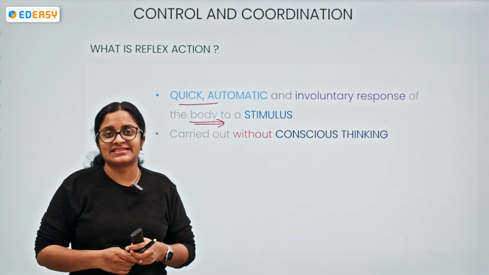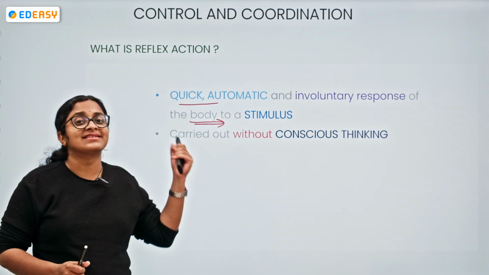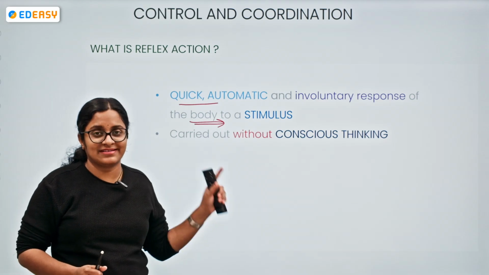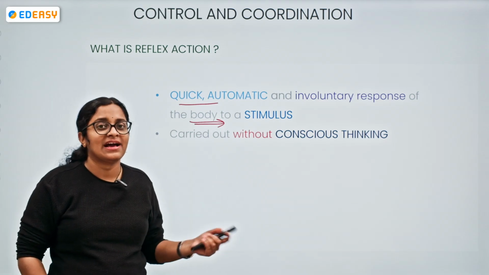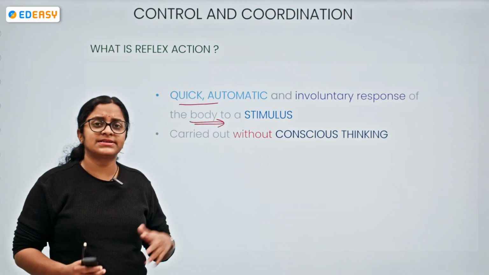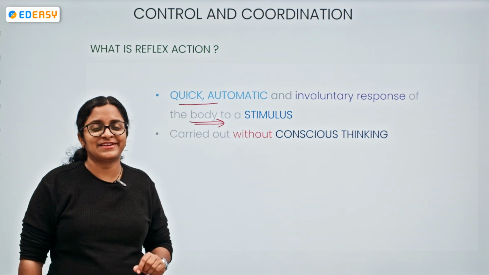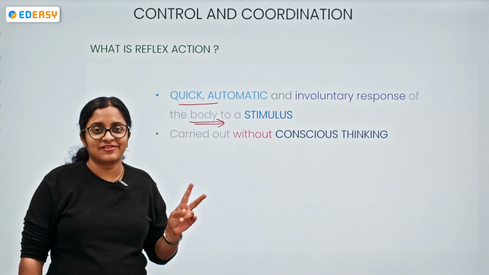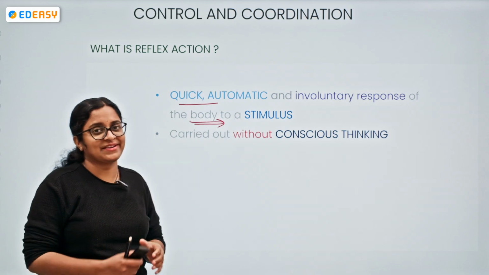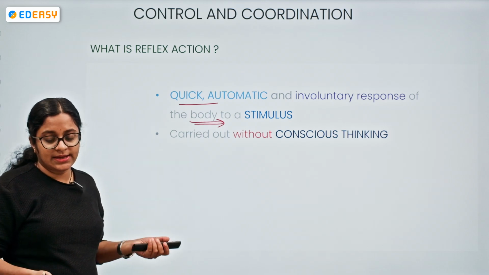So that's the reason the brain is not being involved, the spinal cord is being involved in carrying out the reflex action. Of course, now you can ask me a question. Ma'am, can you 100% say only the spinal cord is involved? Let me tell you, there are two kinds of reflexes, cerebral reflex and spinal reflex. I shall discuss that soon. Okay, as of now, I have to answer the question.